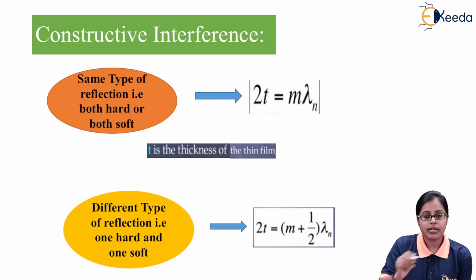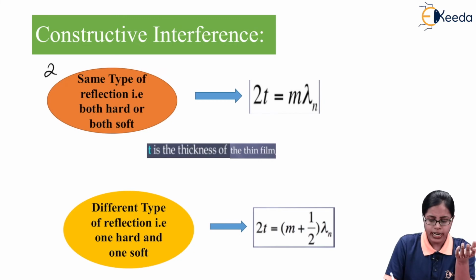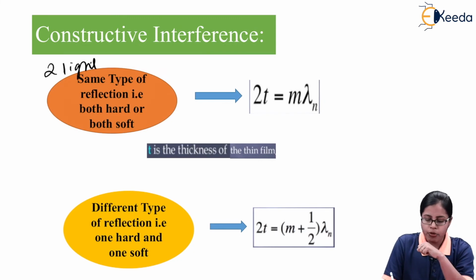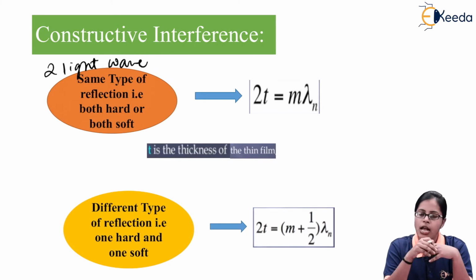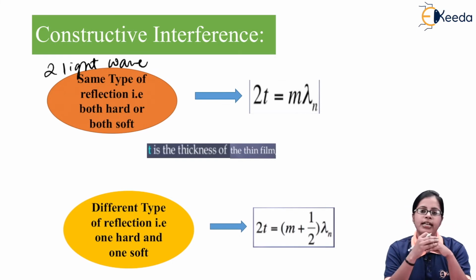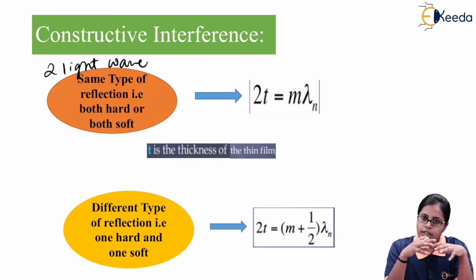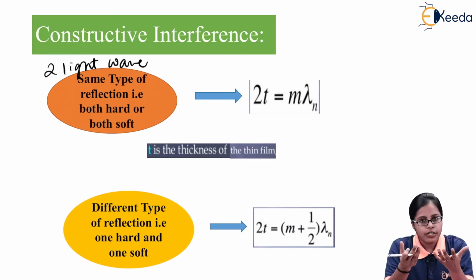Now when you talk about constructive interference, suppose I consider two light waves and both undergo the same type of reflection. Two light waves undergoing the same type of reflection means that either both are undergoing hard reflection or both are undergoing soft reflection.